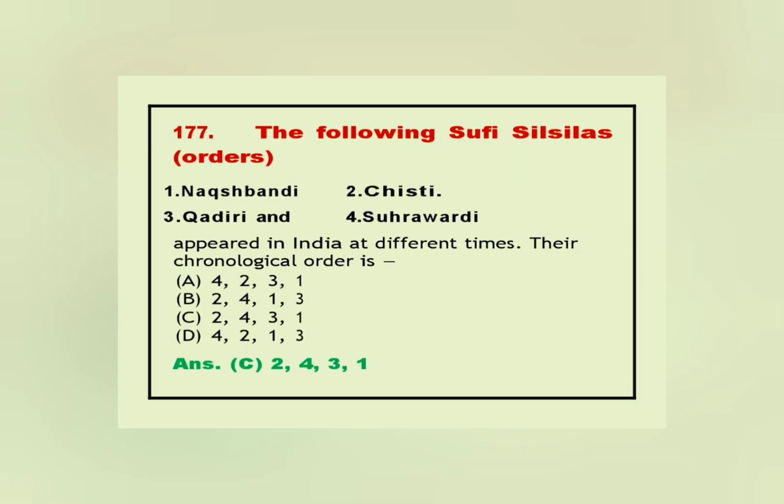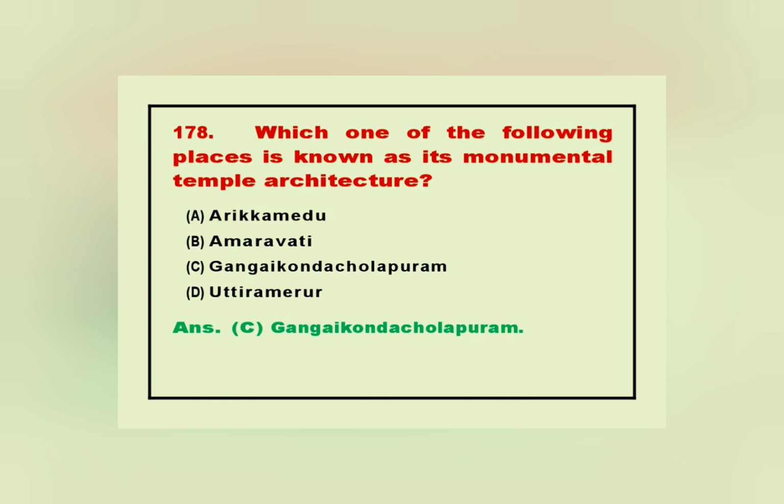177. The following Sufi silsilas, orders: 1. Naqshbandi, 2. Chishti, 3. Qadiri and 4. Suhrawardi appeared in India at different times. Their chronological order is. Answer. C. 2, 4, 3, 1. 178. Which one of the following places is known for its monumental temple architecture? Answer. C. Gangaikonda Cholapuram.